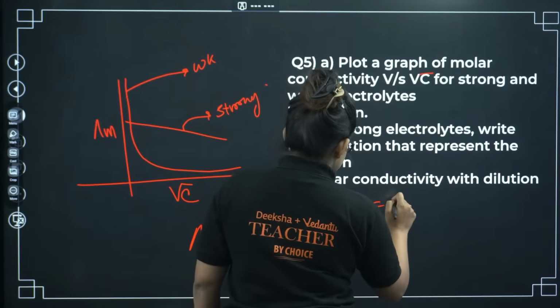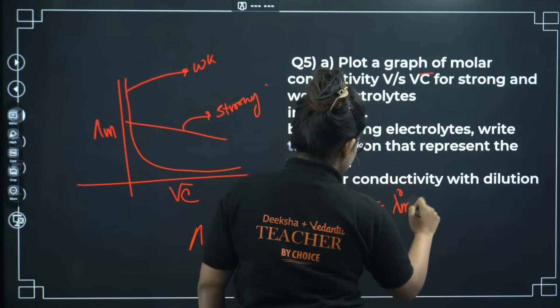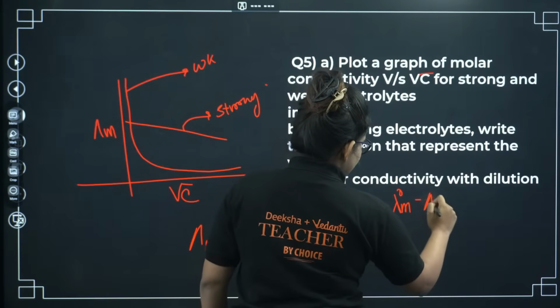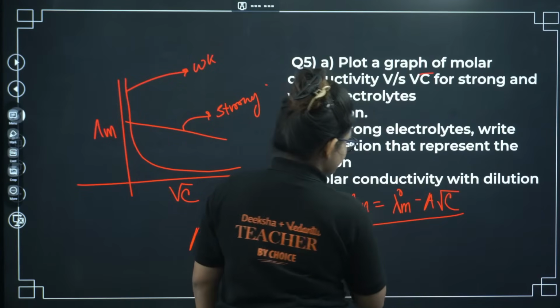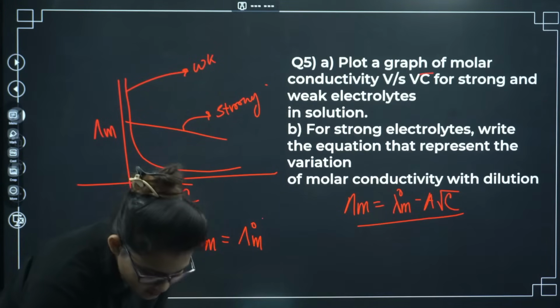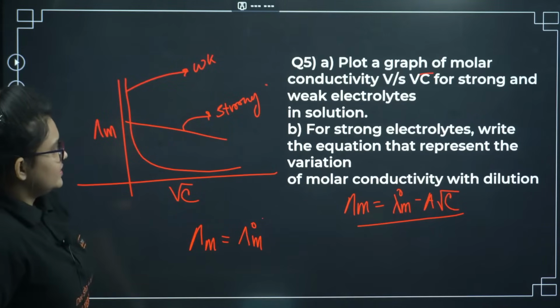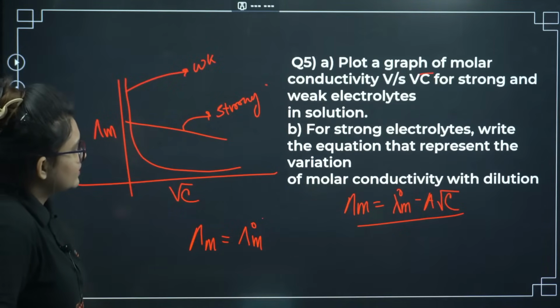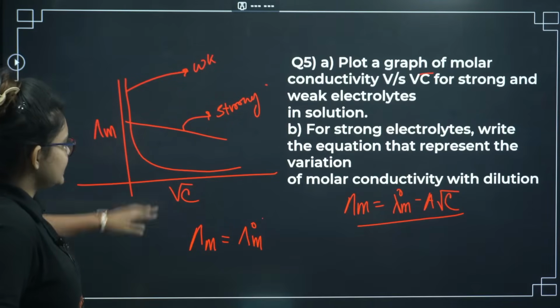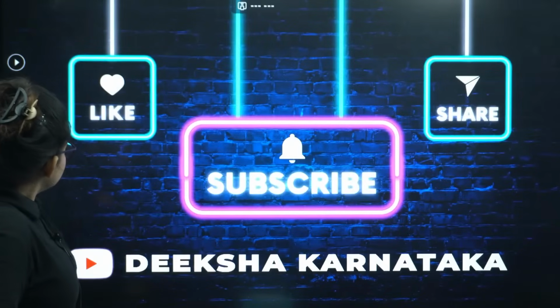Lambda M equals lambda M0 minus A into root C. Okay, so this is the graph in accordance with the Debye-Huckel-Onsager equation. Okay, next, molar conductivity of dilution. Okay, that's it for electrochemistry.